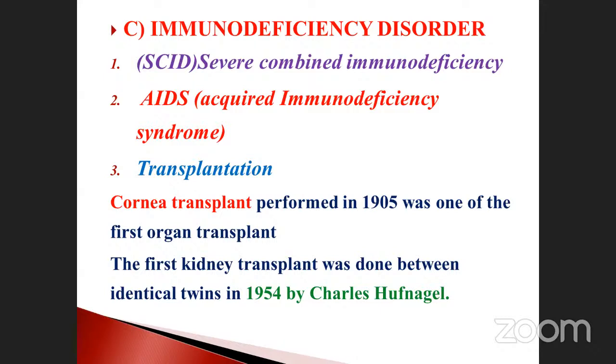And second, the first kidney transplant was done between identical twins in the year 1954 by Charles Hufnagel. This is very, very important. The first one is the cornea. The second one is the kidney. Here 1905, here 1954. How many years in between these two? Just note it down, 49 years. After 49 years, the kidney transplant was done between identical twins. Okay, that is also very, very important.